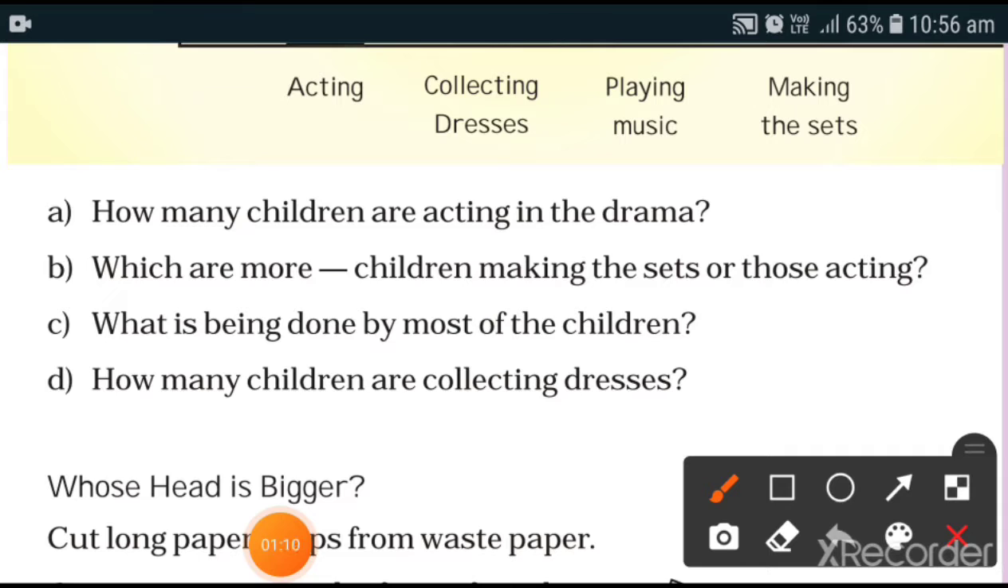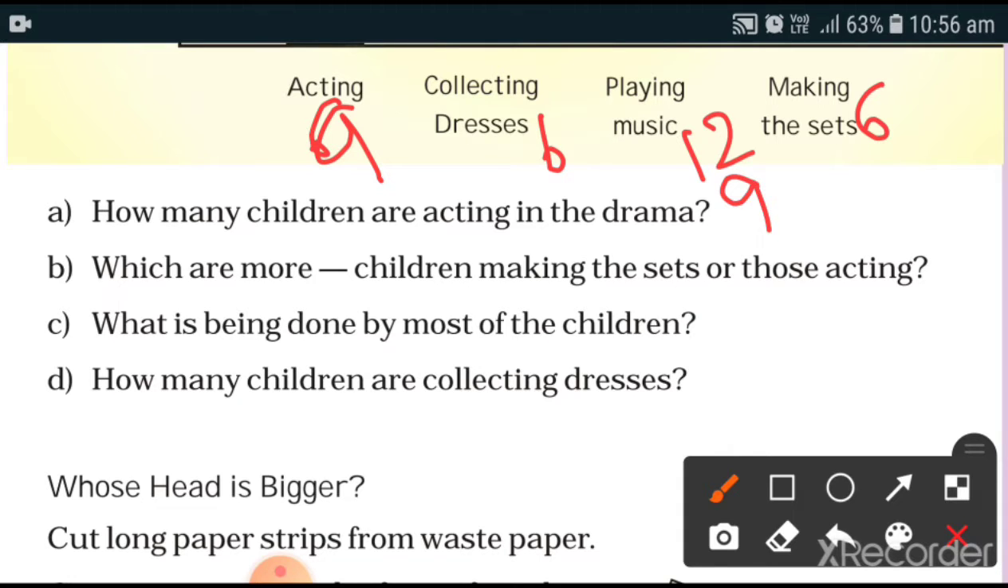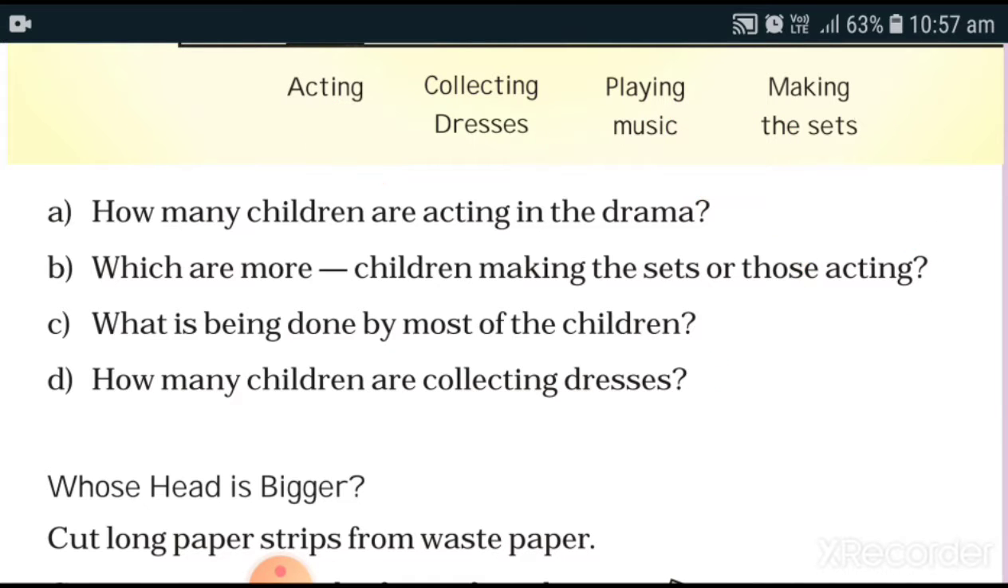Again write it here: 6, 9, 6, 12 and 6. How many children are acting in the drama? So you have to write here 9. Which are more, children making the sets or those acting? Making the sets is 6 and acting is 9. So which children are more? Acting. Then what is being done by most of the children? Most of the children are playing music. How many children are collecting dresses? 6. This type of question you have to fill.